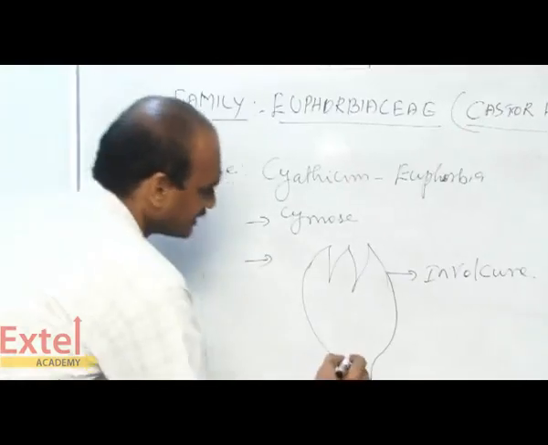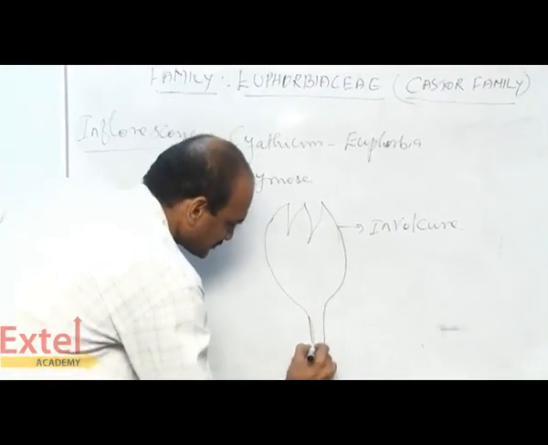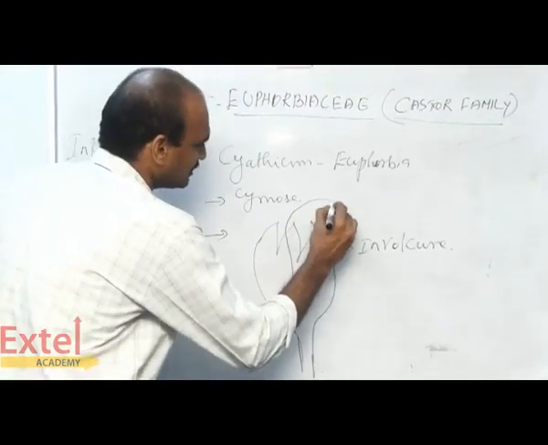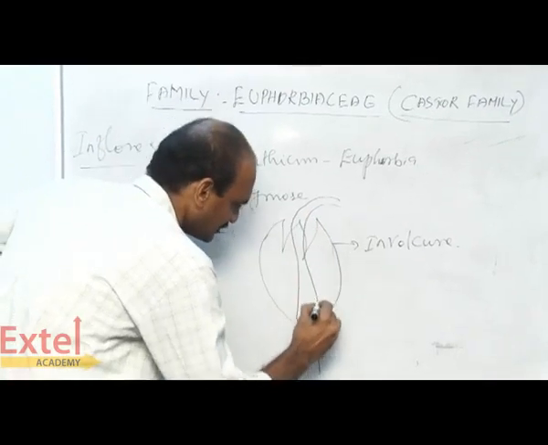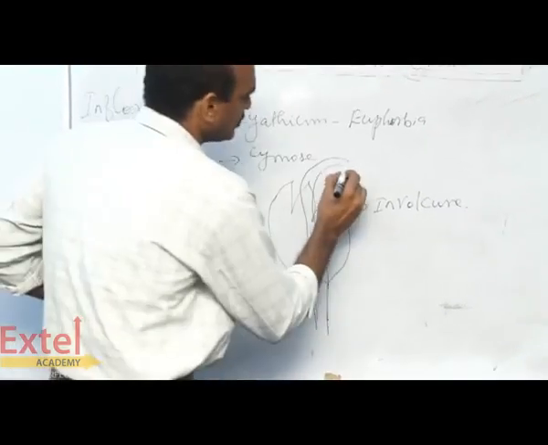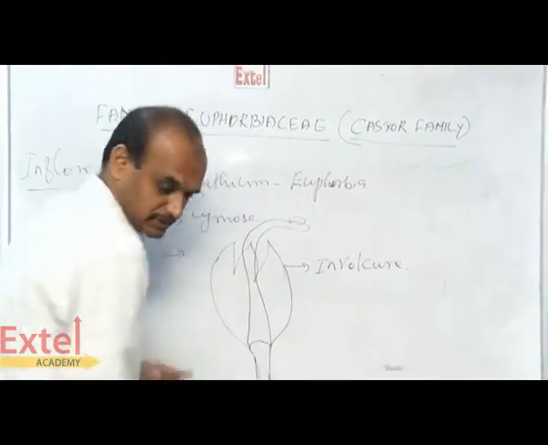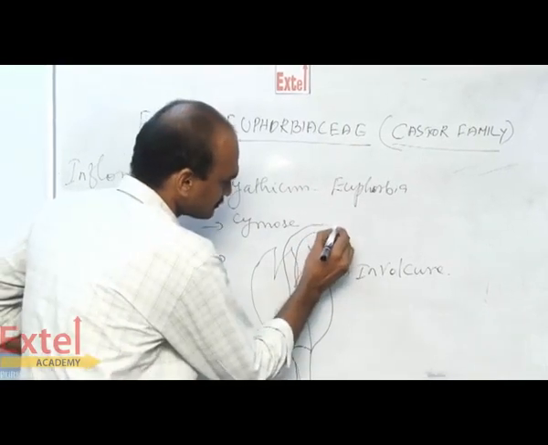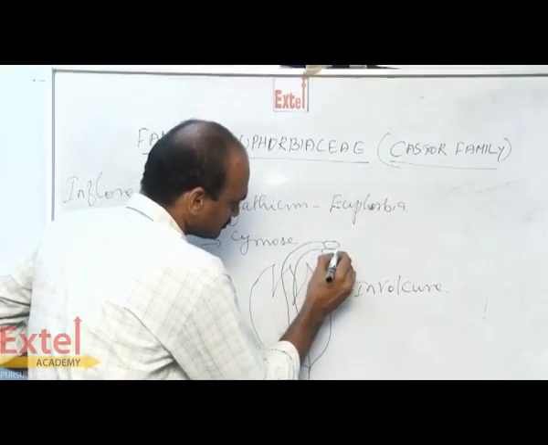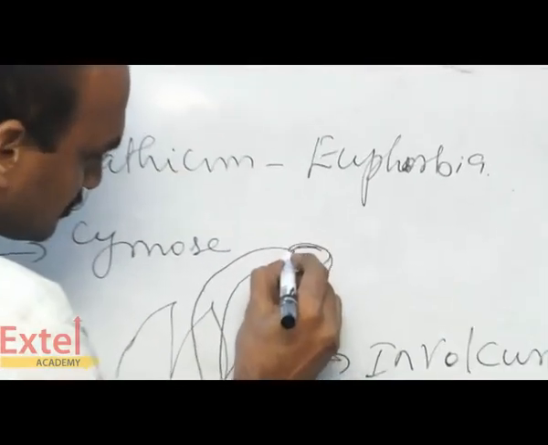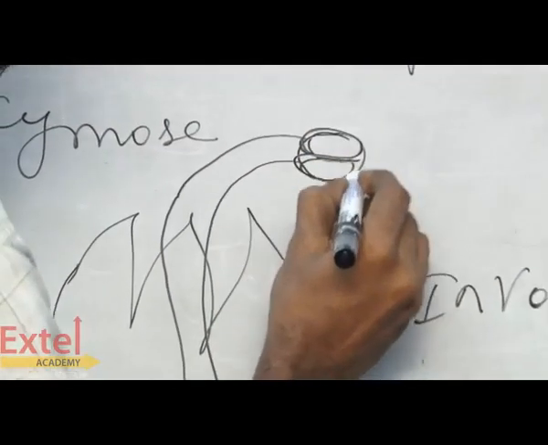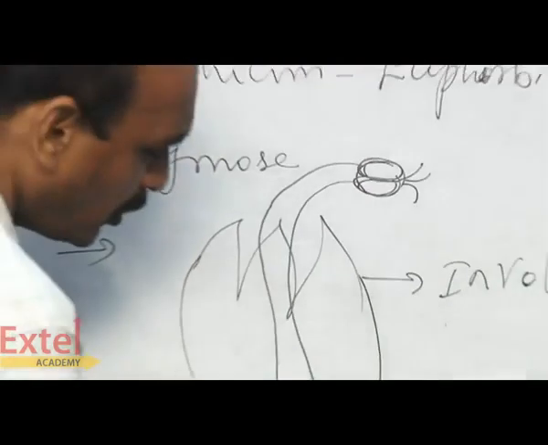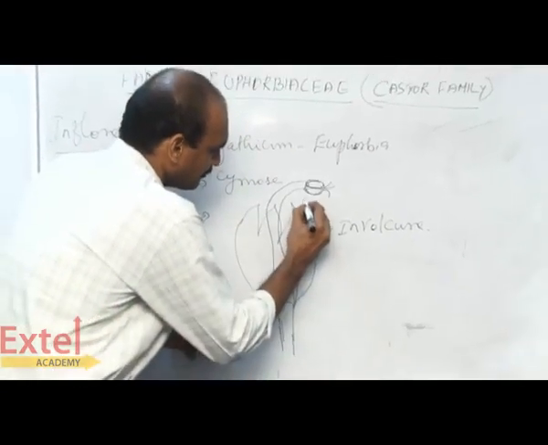In the involucre, the central part has one flower. This flower is a female flower. They have a joint. This is a tricarpellary female flower. Then, surrounding the female flower, there are a large number of male flowers.